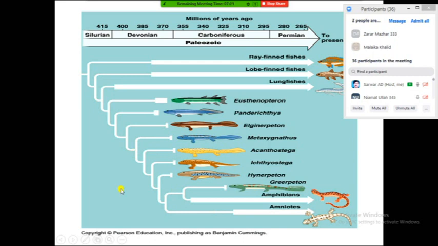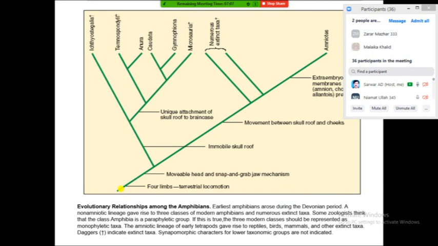This is the diagram you can easily see in Miller and Harley. Here this is also the evolutionary relationship among the amphibians, relations to extinct and extant. A dagger symbol is shown here. This is the dagger symbol. The dagger symbol is shown on the extinct, and where there is no dagger, these are the living representatives of the amphibians and other amniotes. Here these are the various types of structures, for example starting from the four-limb structure for terrestrial adaptation and locomotion, further movement of the head and the snap and grab